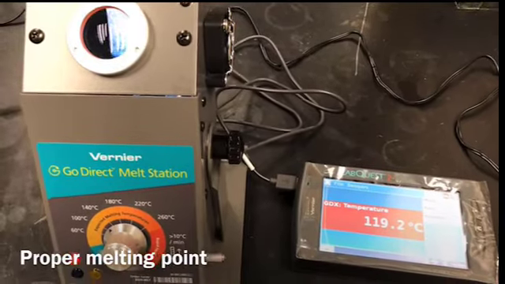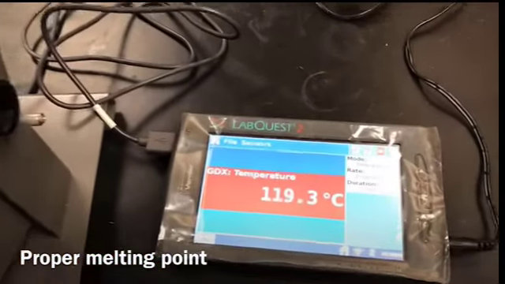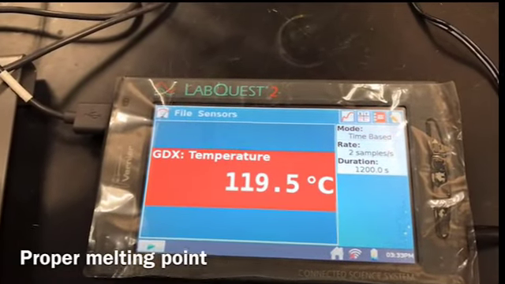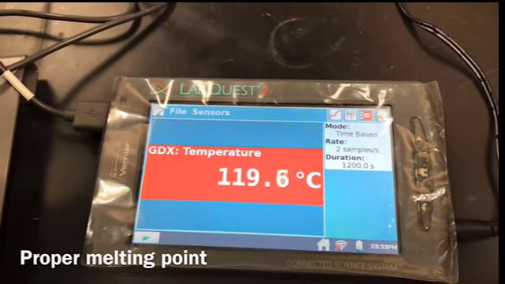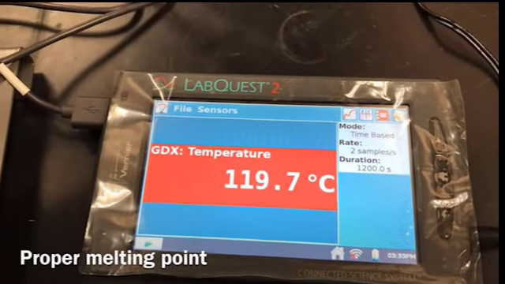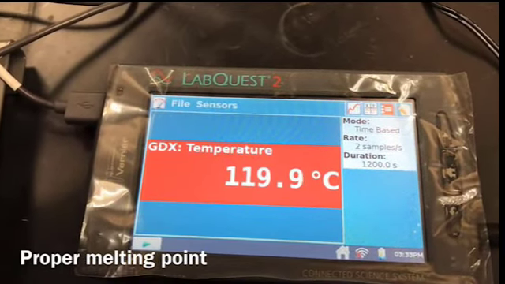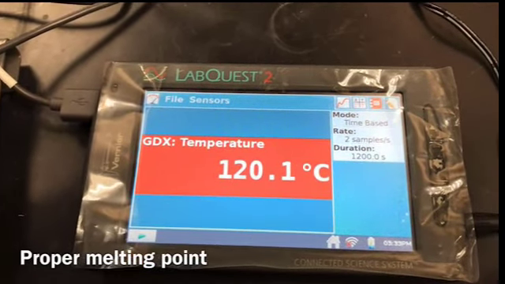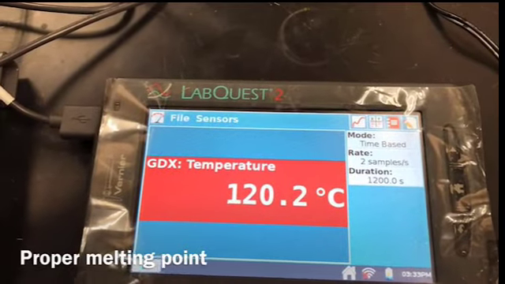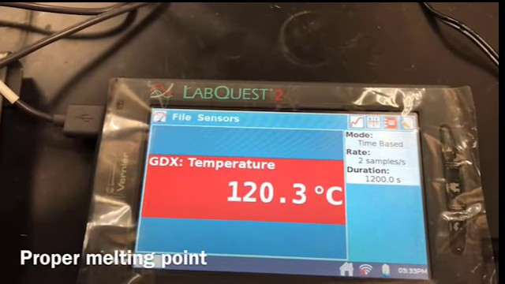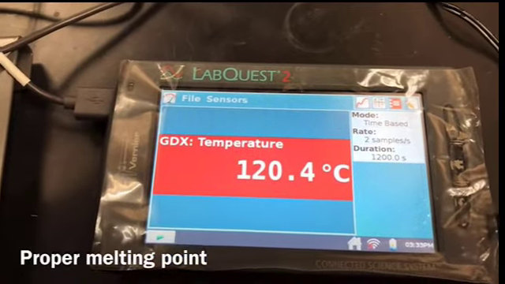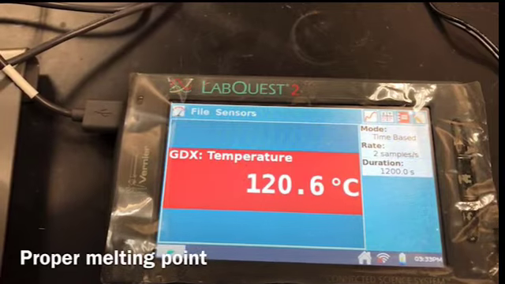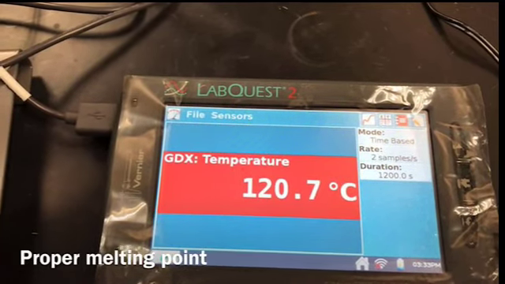So here I'm going to record the proper melting point after the first melting point, and the sample hasn't started melting yet. So it's just started.